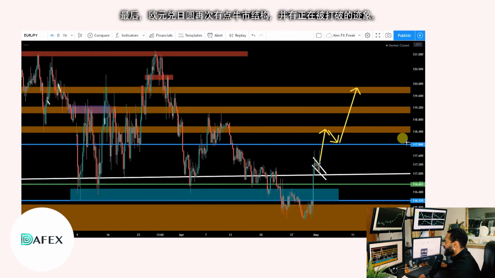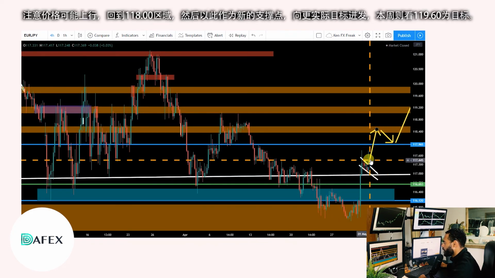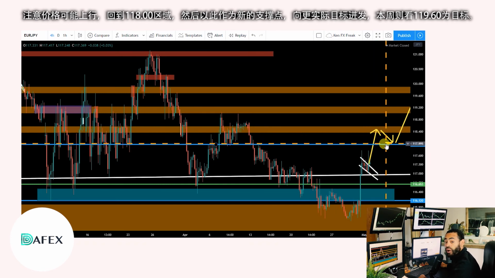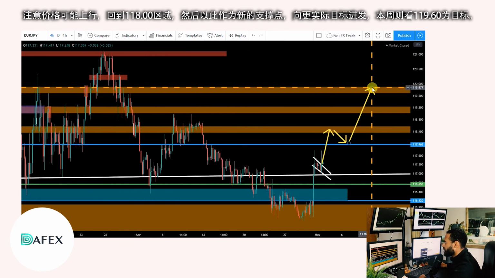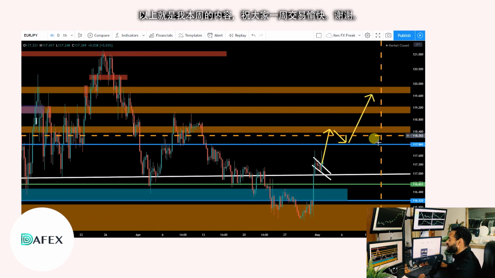Very lastly, euro yen. Again, got a bit of a bull flag structure here, which we're breaking out of. Okay, watch for extended moves to the upside, reclaiming that 118 area, then using that as new support as a push towards, I'd say realistically as a target this week, be looking towards 119.60. Okay, so that's everything on my watch list this week.